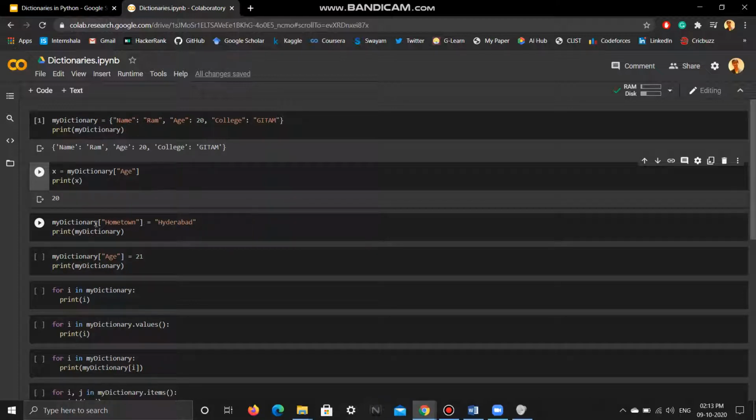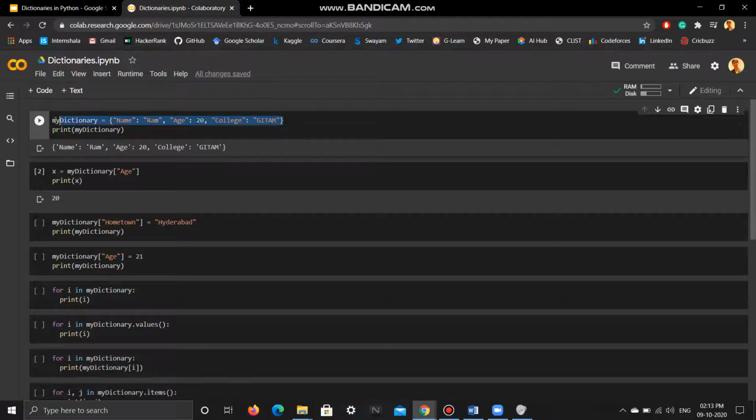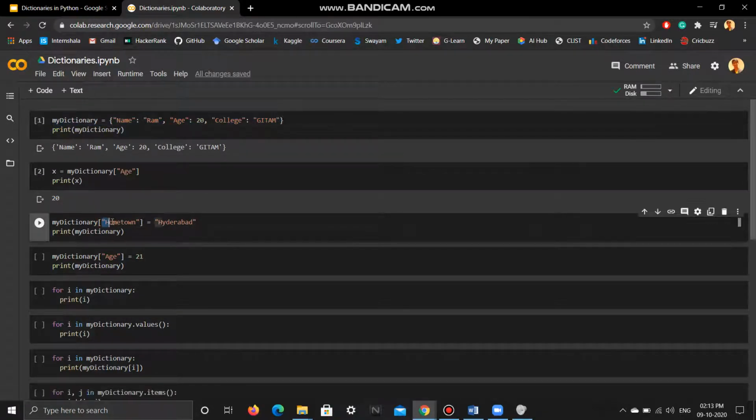All right. Now, another difference between lists and dictionaries is that in a dictionary, if you have to add a new element, you simply have to write the index inside the square brackets. So hometown is not here. As you can see, there is no hometown in this dictionary. But now I want to add hometown. Then simply inside the square brackets, I can write hometown. That is the index. And then whatever value I want to store, I can write it on the RHS.